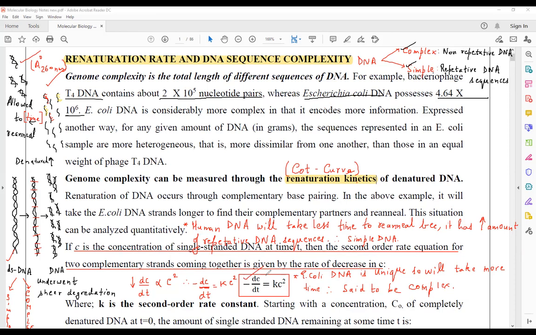Any doubt, any problem? This is the equation that you are going to obtain. Why is this equation being obtained?